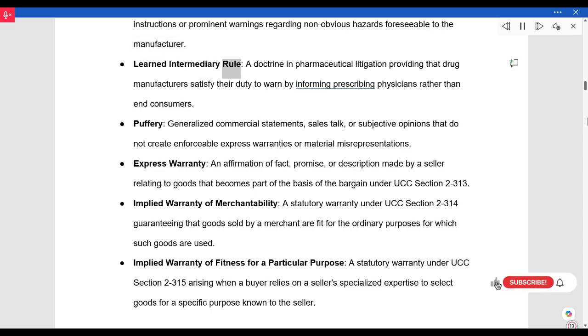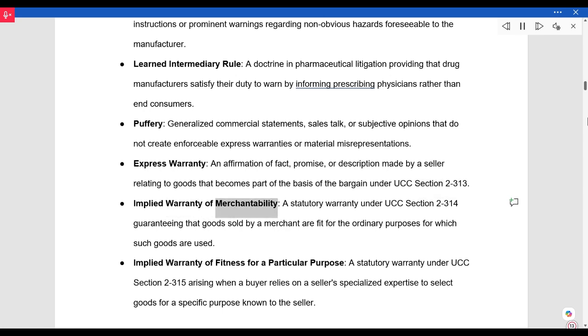Learned intermediary rule. A doctrine in pharmaceutical litigation providing that drug manufacturers satisfy their duty to warn by informing prescribing physicians rather than end consumers. Puffery. Generalized commercial statements, sales talk, or subjective opinions that do not create enforceable express warranties or material misrepresentations. Express warranty. An affirmation of fact, promise, or description made by a seller relating to goods that becomes part of the basis of the bargain under UCC Section 2-313.